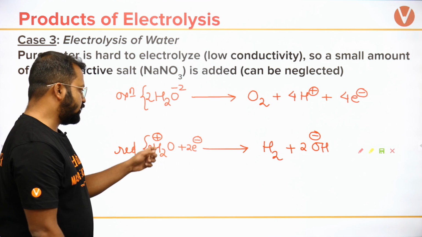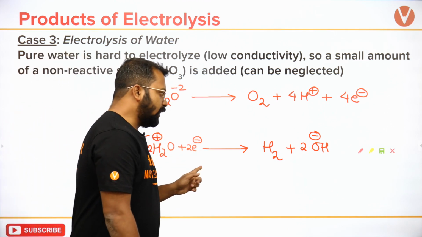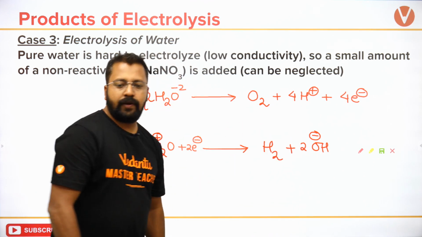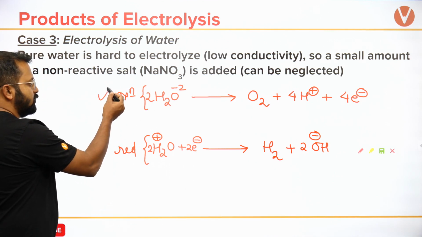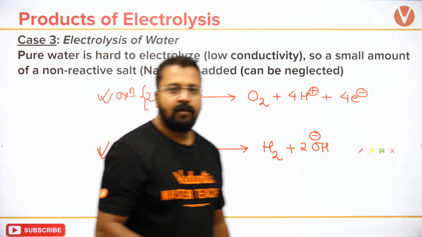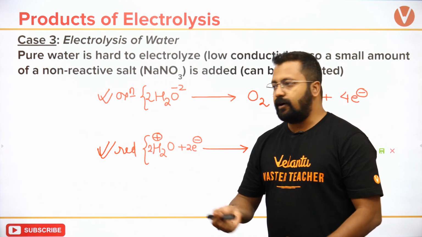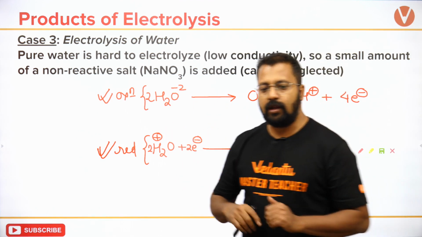What is the oxidation state? 2H plus 1. So it takes up 2 electrons, converts into H2, gives out 2 OH minus ions. Okay, so do remember these two reactions. ये दोनों reaction आपको याद रहना चाहिए because further in mains as well as in advanced, this reaction will be utilized in solving a lot of questions.